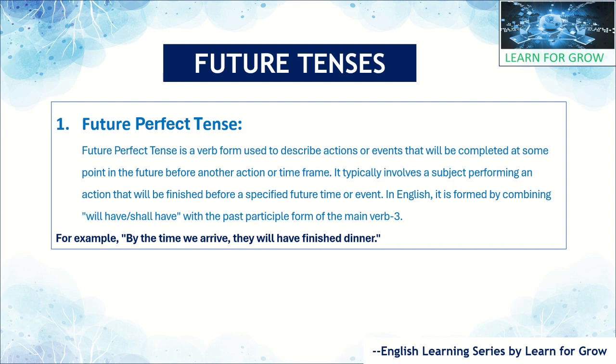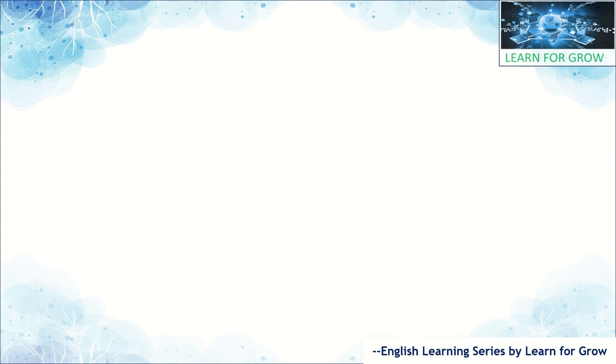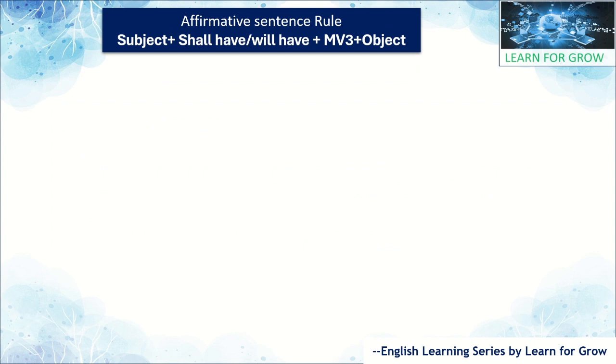Alright guys, let's look at the different forms of sentences in future perfect tense. As we know the affirmative sentence rule, right? Let's have the affirmative. Here I have given subject plus shall have or will have plus main verb form 3 plus object.